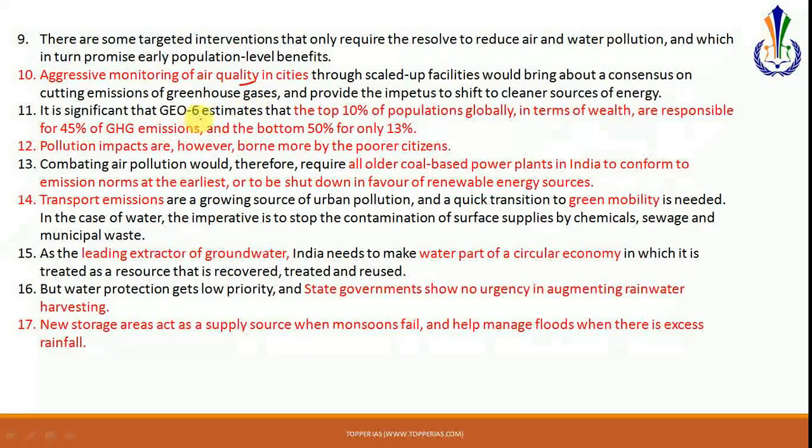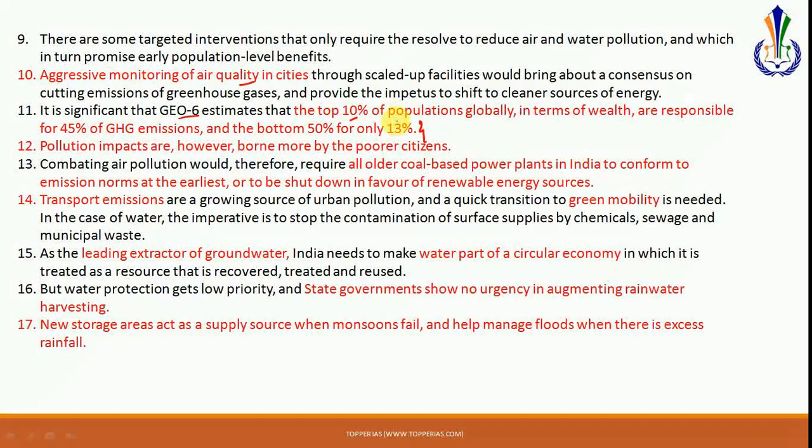Also, the editorial is discussing that this particular report has mentioned that the top 10% of the population globally, in terms of wealth, are responsible for 45% of the greenhouse gas emissions, and the bottom 50% are responsible for only 13%. You should know that India has for long stood upon common but differentiated responsibilities. India has said that the major share of working towards environmental protection should be borne by the Western countries, which have for long been polluting the earth. At present there is also a huge discrepancy, because these countries, totaling only 10% of the population, are responsible for 45% of the emissions.